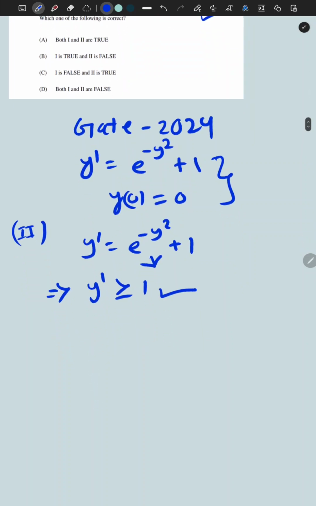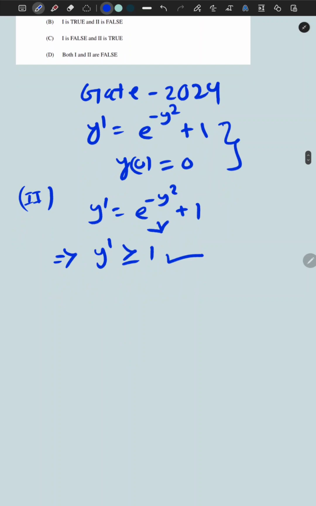Geometrically, the slope of the solution is always greater than or equal to 1. So our intuition shows that the solution should go to infinity, that is, the limit of y when x tends to infinity should be infinity, because it is a strictly increasing function.